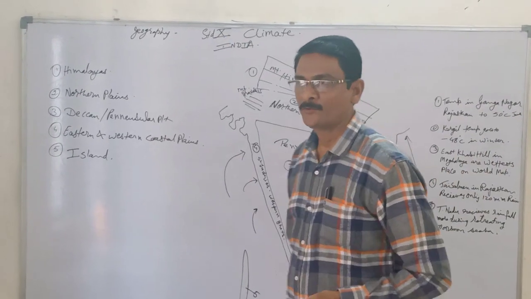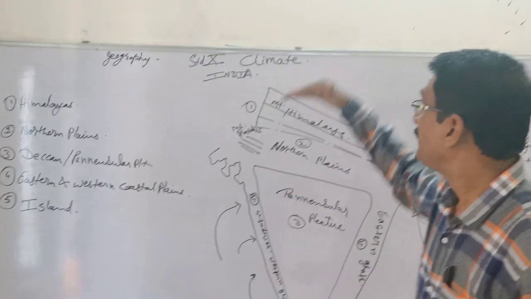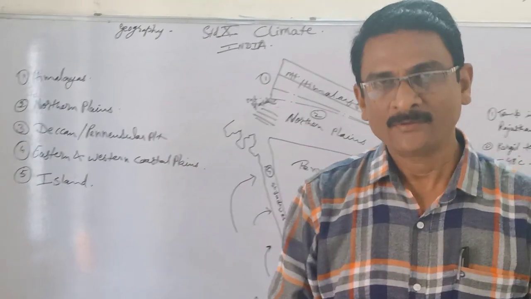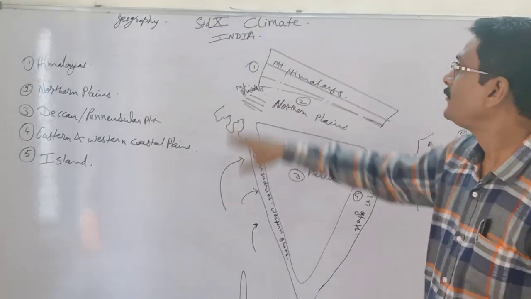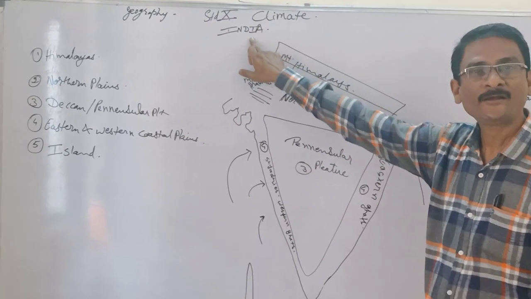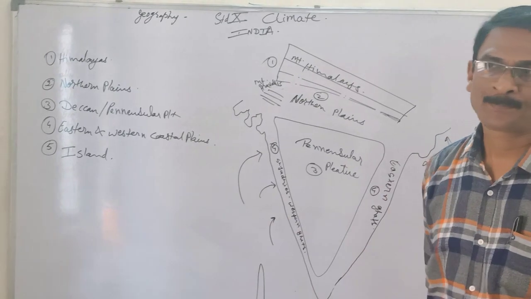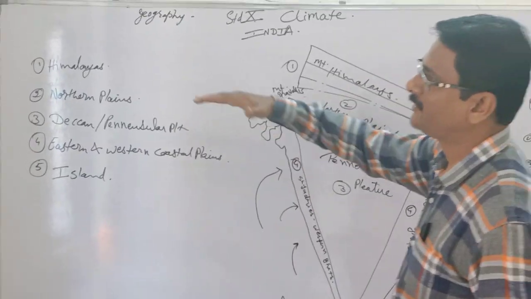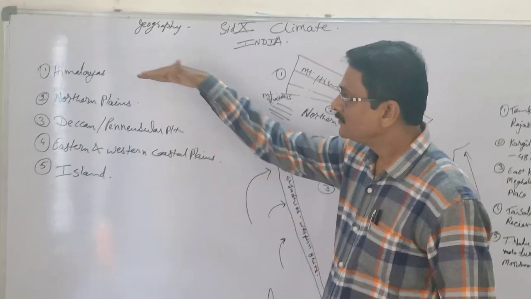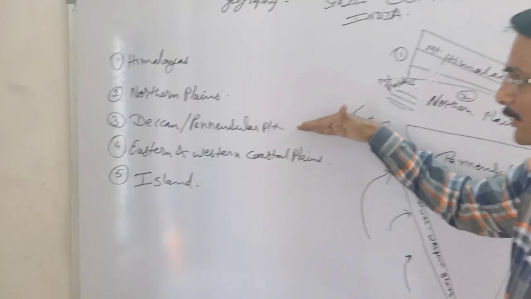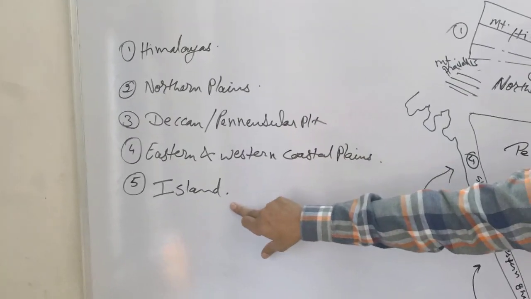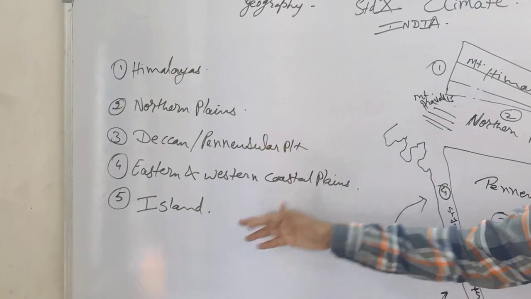Standard 10. We will try today to understand climatic conditions. Definitely India and Brazil, but today we will try to get acquainted with the climatic conditions of India. Last time we studied that India has 5 physiographic divisions: Himalayas, Northern Plains, Deccan Plateau, Eastern and Western coastal plains, and islands. These are 1, 2, 3, 4 and 5.